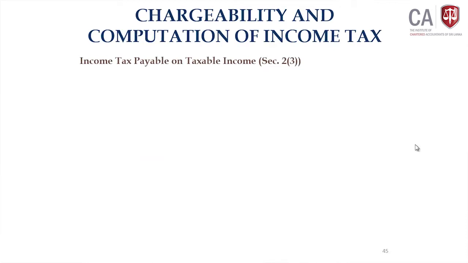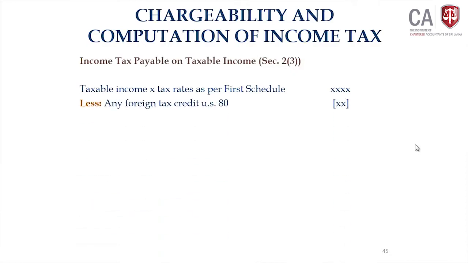So, now you see according to the charging section, there are two parts of the income tax liability. I could say two components of income tax liability. One is tax payable on taxable income, secondly tax payable on final withholding payment. Now we are going to focus in detail on the first component, income tax payable on taxable income. Subsection 3 tells you how to calculate the income tax payable on taxable income. Again in a formula type, take your taxable income and apply the tax rate given in the first schedule.